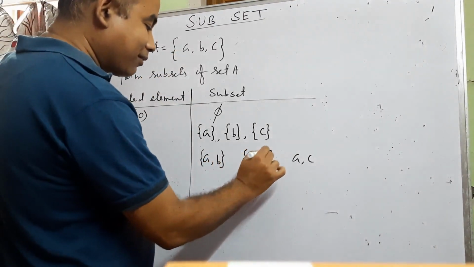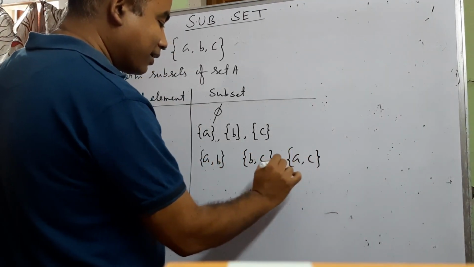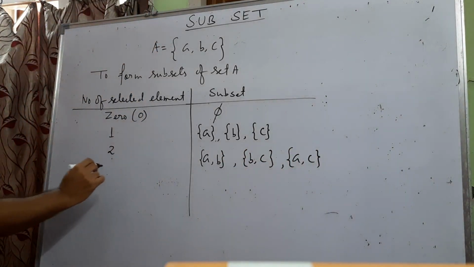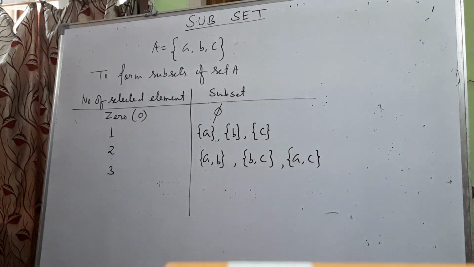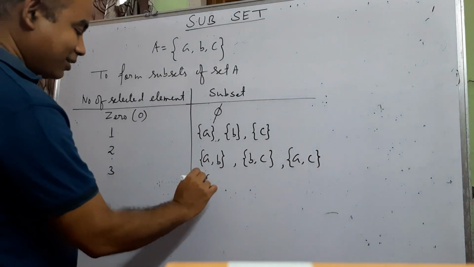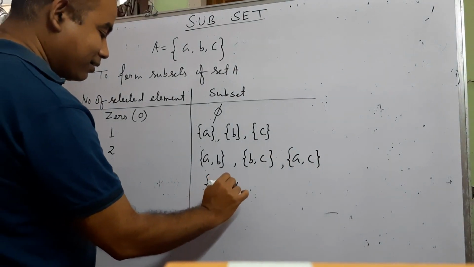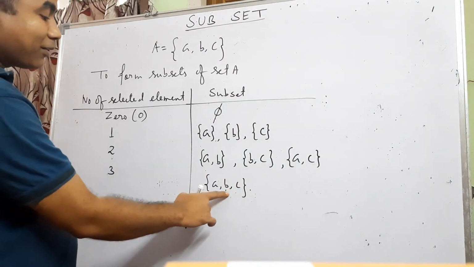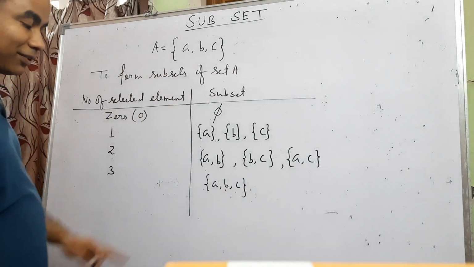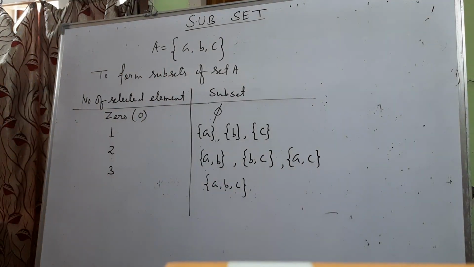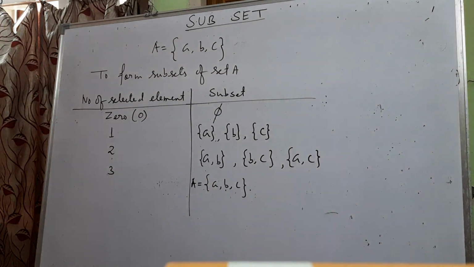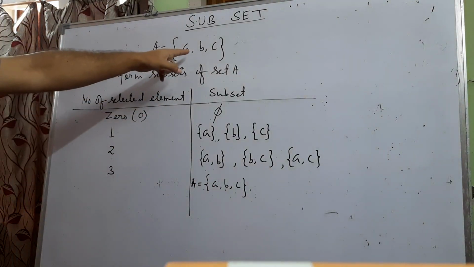This set is a subset of set A, this set is a subset of set A. These are the 3 subsets. If I select all the 3 elements, then this will be the set, this will be the subset. All the elements of this set are in set A, so this is also a subset of set A, but it is nothing but the set A itself. You cannot select more than 3 elements because the maximum number of elements is 3.